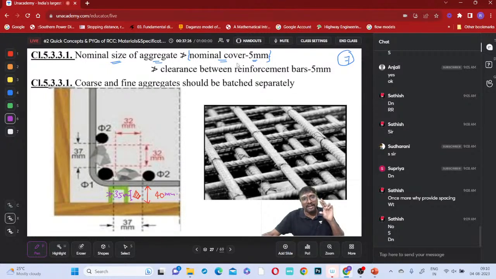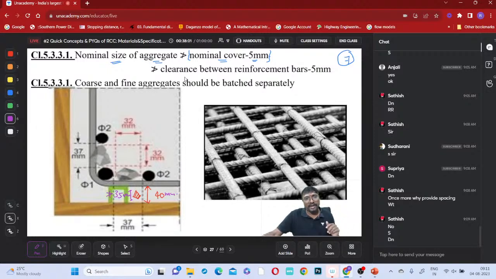And why must this 5 millimeter minimum gap be maintained? If you do not maintain it, what will happen? The aggregate will get stuck there. It will clog and cannot move from one place to another. When you are pouring the concrete, the aggregate will stuck there and obstruct the movement of cement mortar and other materials. So somewhere gaps will be created and uniform spreading will not happen. For that reason, some gap should be there for free movement of the aggregate particles. How much gap? Minimum 5 millimeter. Is that clear? First one?